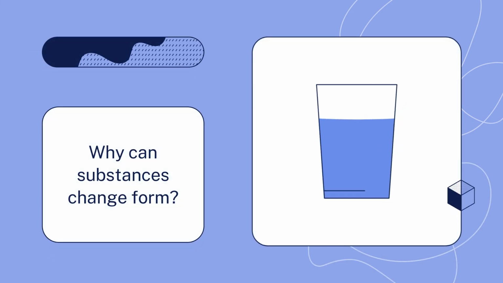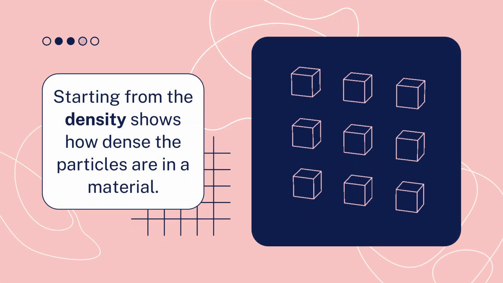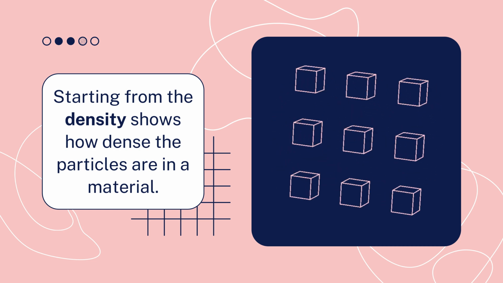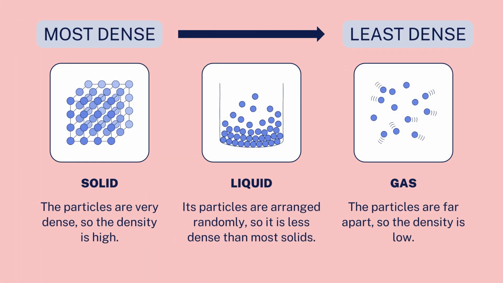Why can substances change form? Starting from the density, which shows how dense the particles are in a material. Solid: the particles are very dense, so the density is high. Liquid: its particles are arranged randomly, so it is less dense than most solids. Gas: the particles are far apart, so the density is low.